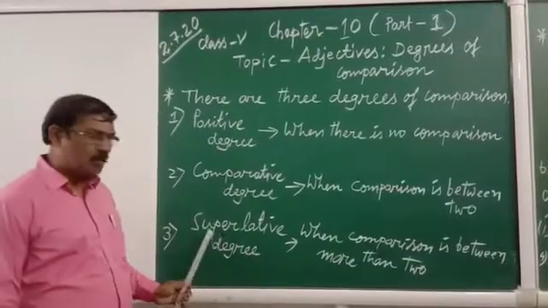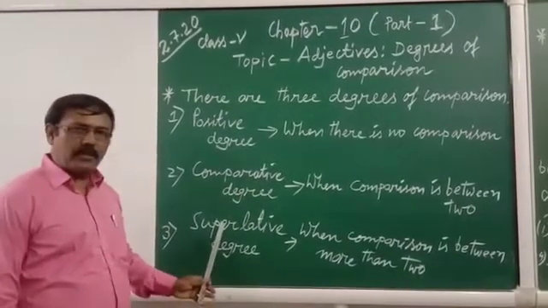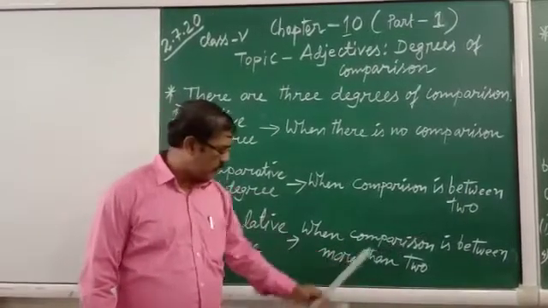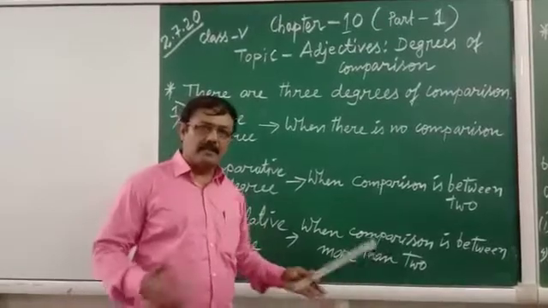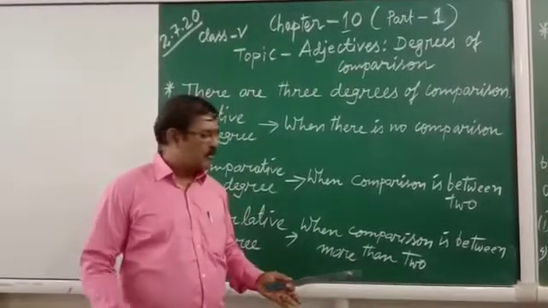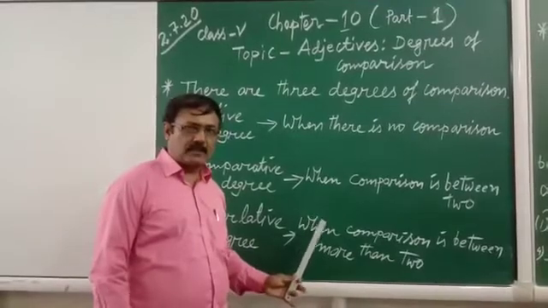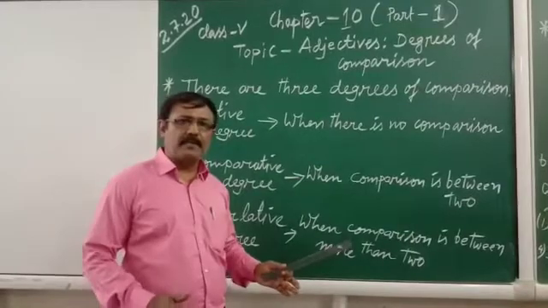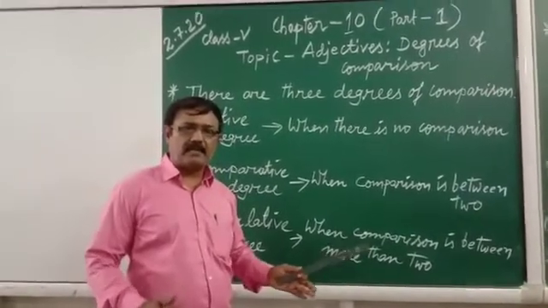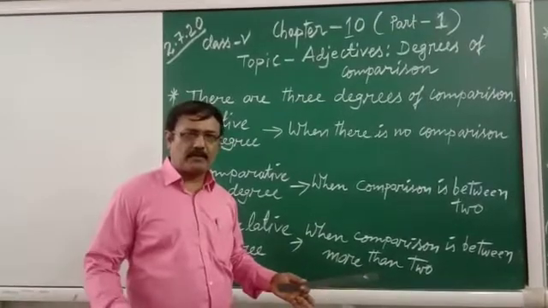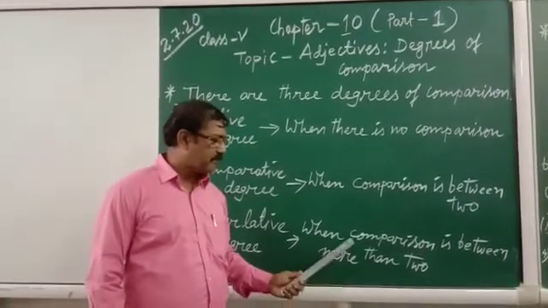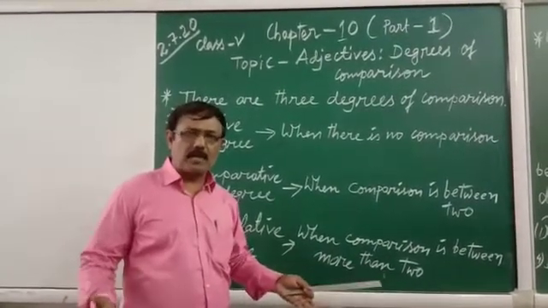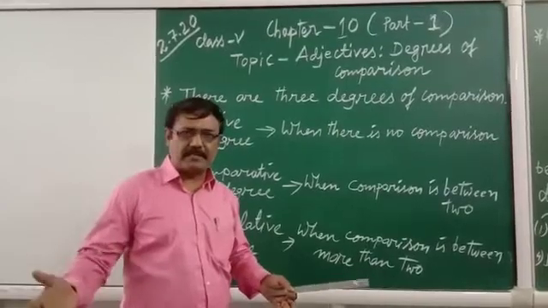Next one, superlative degree. We use the superlative degree when the comparison is between more than 2 persons, things or groups. Example, Ram is the best boy in the class. When I say in the class, it means more than 2 boys. You can say the group also, the A group is the best group of the other groups. Other groups means B, C, D, etc.